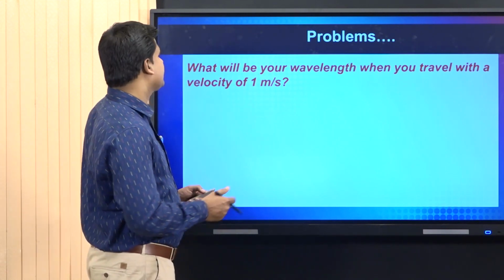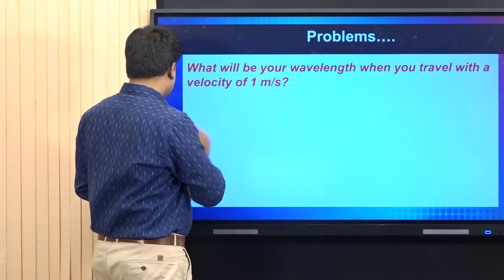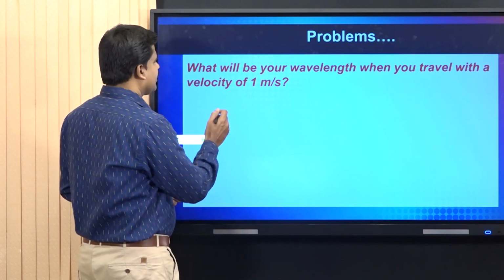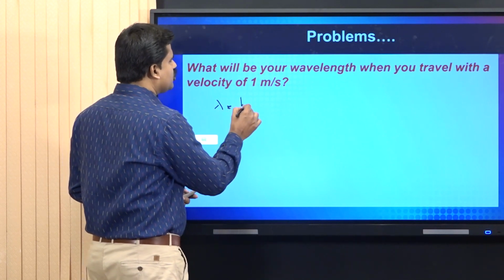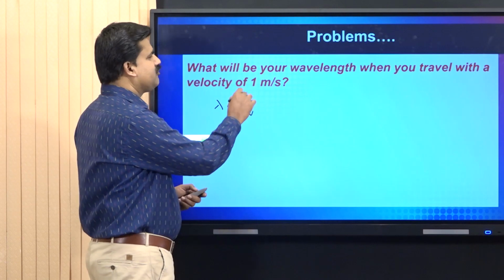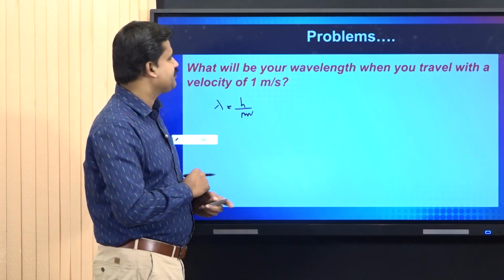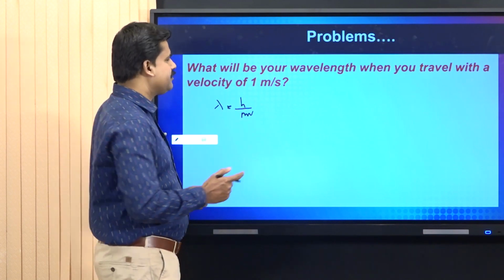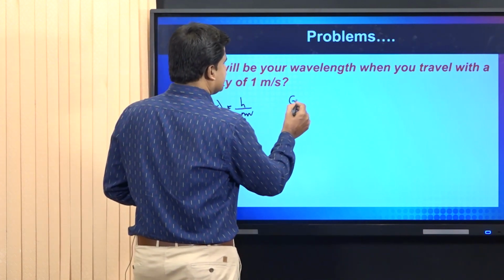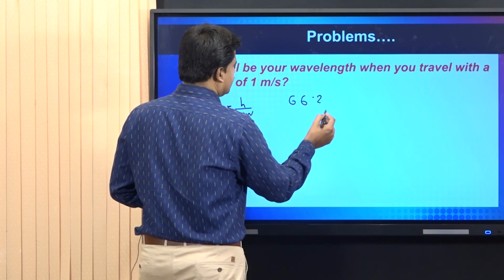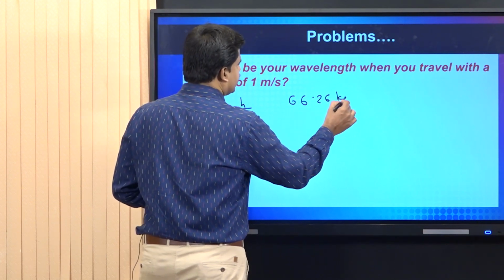That is, wavelength can be calculated by the same de Broglie relation, lambda is equal to h by mv. And for the sake of the calculation, I assume the mass of the body is 66.26 kilogram.